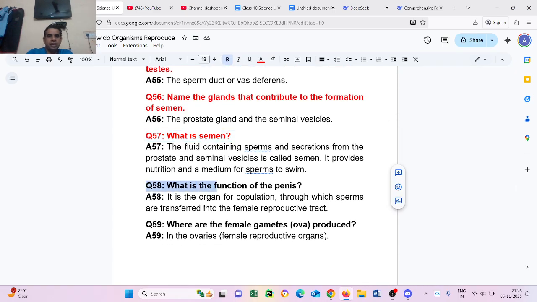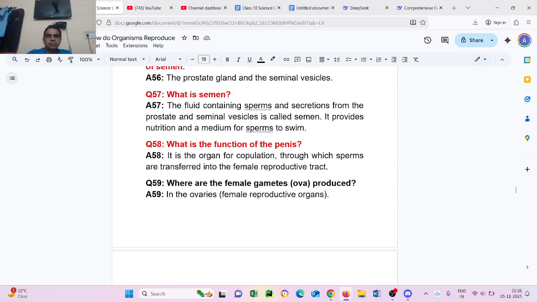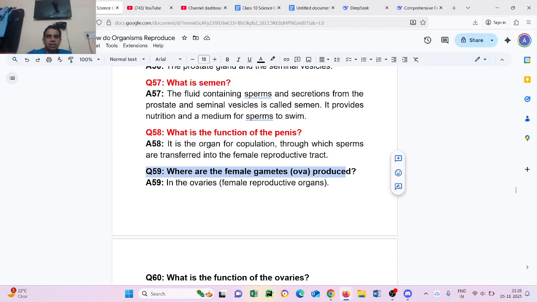Question number 58. What is the function of the penis? It is the organ for copulation through which sperm are transferred into the female reproductive tract. Question number 59. What are the female gametes? Ova.